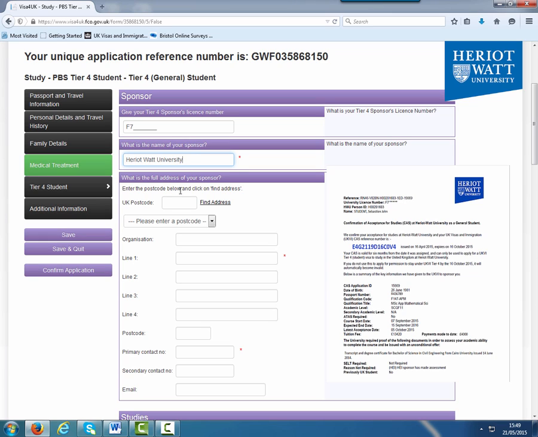The sponsor address can be found by typing in our postcode, EH14 4AS, and then pressing Find Address. You can then select Riccarton Campus from the drop-down box. This will always be the sponsor's address, even if you are studying at the Scottish Borders or Orkney campus. The contact details to use in this section are written at the bottom of page 1 of your CAS letter.